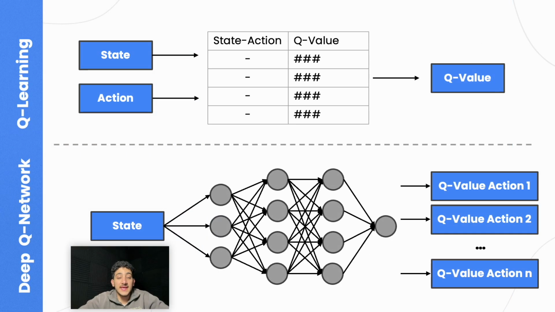Our discussion today is around Q-learning, which is a model-free reinforcement learning algorithm that learns the optimal action value function to determine the best action in a given state by maximizing the expected future reward, or the Q value. A DQN builds on Q-learning by using deep neural networks to approximate this Q value function, allowing it to handle higher dimensional spaces, making it perfect for trading environments where there are many complex signals and factors that can be extracted.